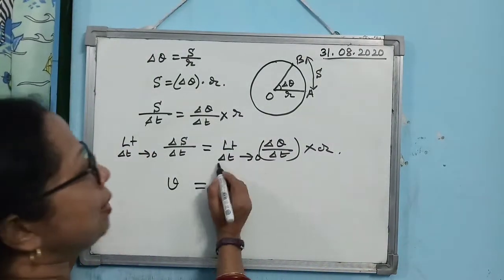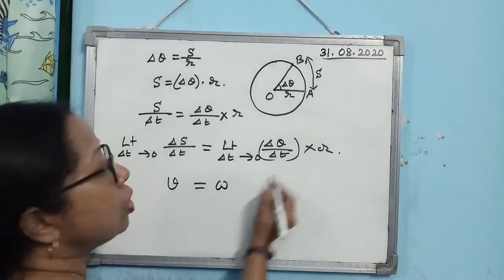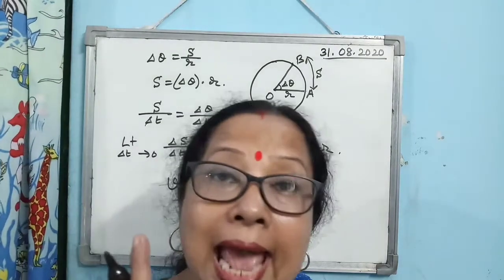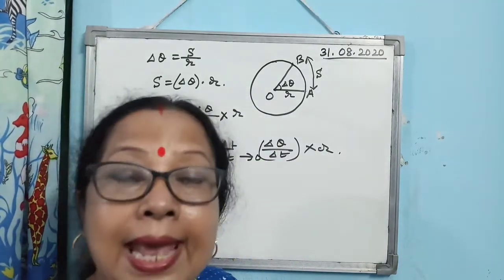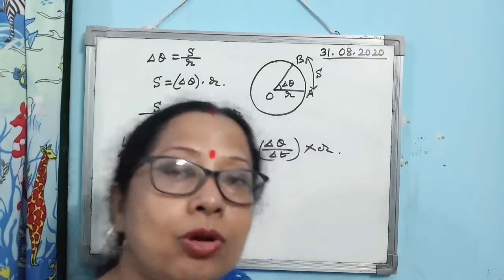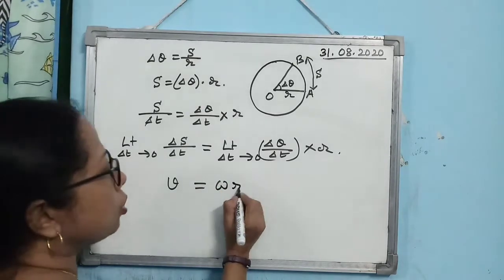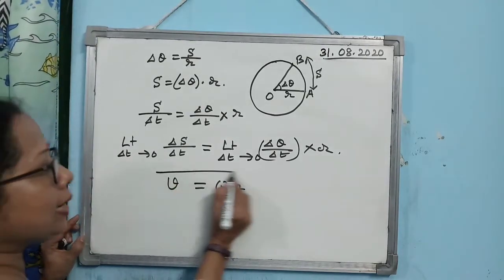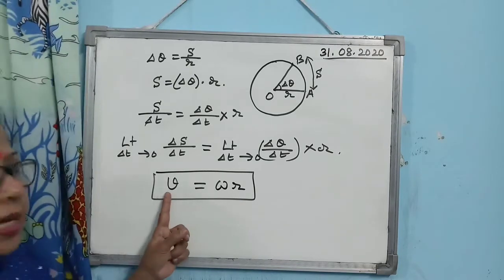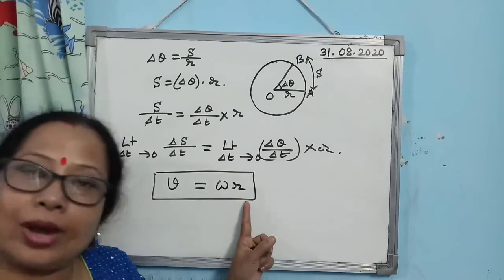Like that, limit delta T tends to 0, delta theta by delta T gives you the instantaneous angular velocity, at any instant of time, at any point. That is denoted by omega. So you see the relation you are getting between linear velocity and angular velocity: linear velocity is equal to angular velocity into radius.